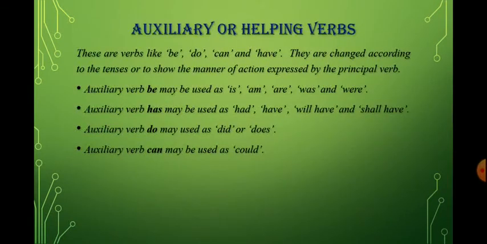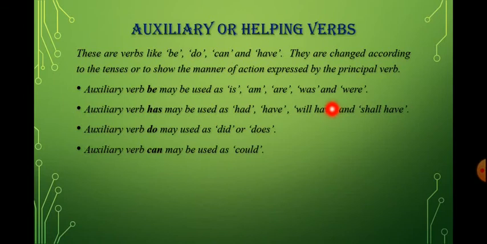Next comes auxiliary verbs, or we can also call them helping verbs. What are these? These are verbs like be, do, can, have and so on. They are changed according to the tenses or to show the manner of action expressed by the principal verb. Auxiliary verbs get changed with the change in tense. Like you can see the auxiliary verb be. It can be used as is, am, are, was, were.